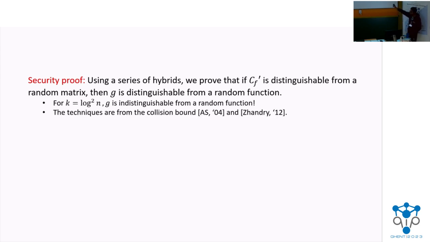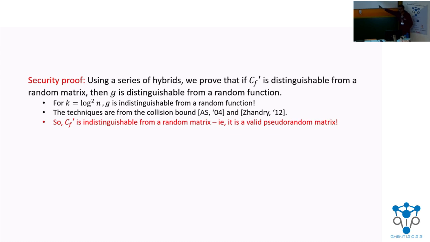And we can prove this by the collision bound or close cousins of the collision bound. Now let's do the contrapositive. So g is not distinguishable from a random function. That means CF prime is not distinguishable from a random matrix. That is, it is a valid pseudorandom matrix.